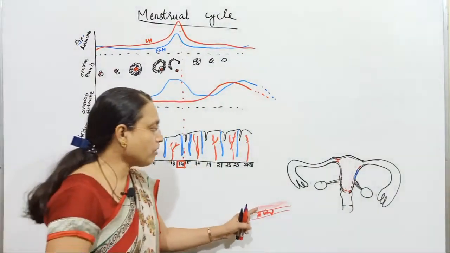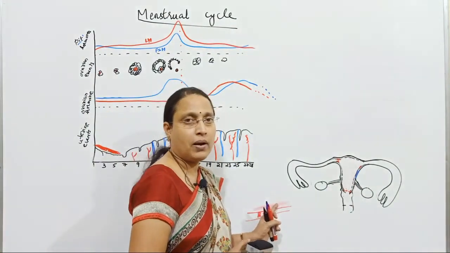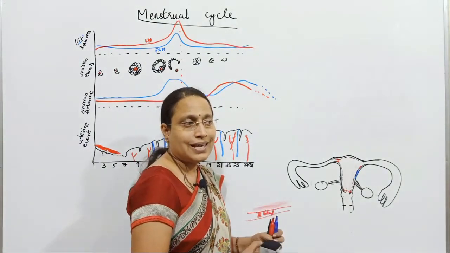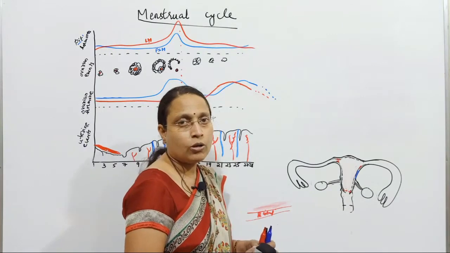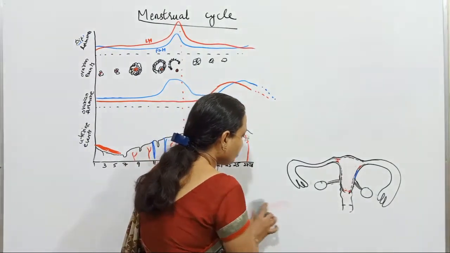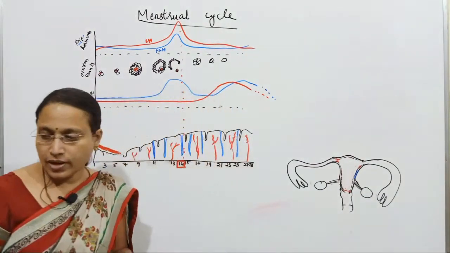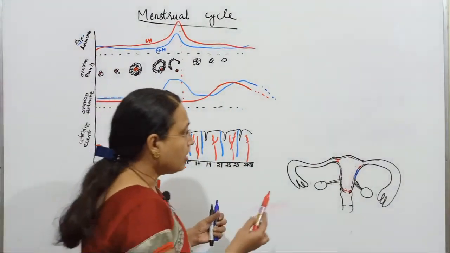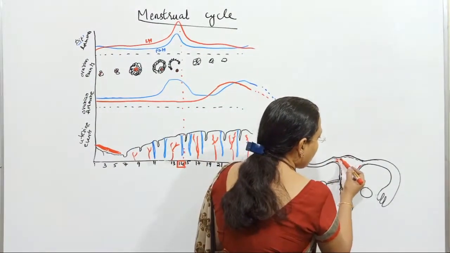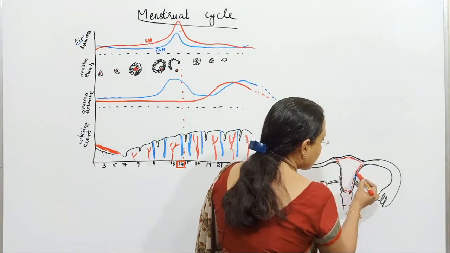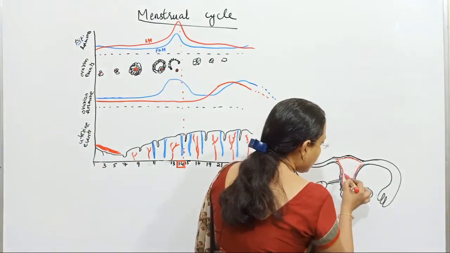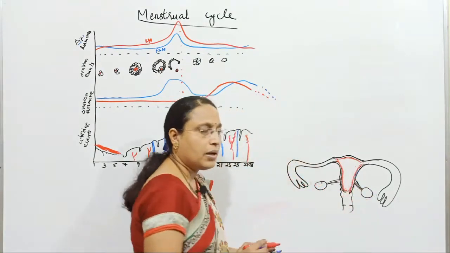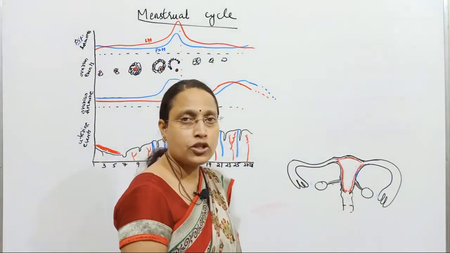Whereas the superficial part is the functional part, which keeps on changing its thickness and keeps on shedding depending upon the hormonal concentration. So what is still left is the basal part, the permanent part of the endometrium, which won't be shed out.